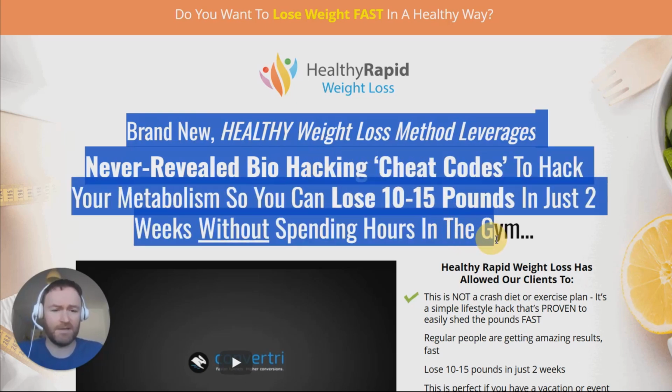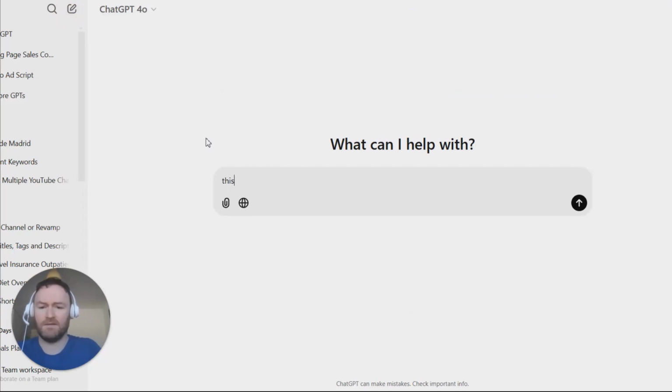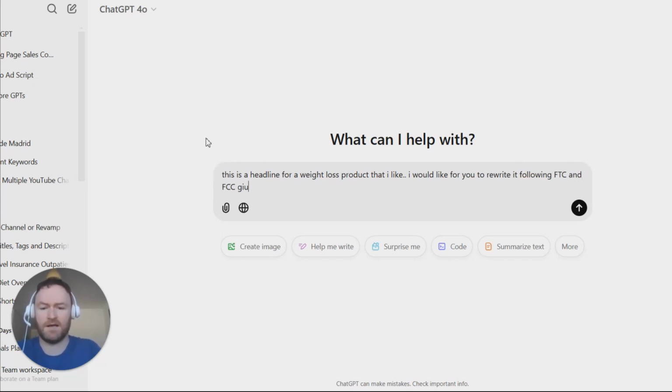So I'm just going to copy the headline here, and I'll go over to my ChatGPT account and create a new chat. So this is a headline for a weight loss product that I like. I would like for you to rewrite it following the FTC and FCC guidelines for my own product.